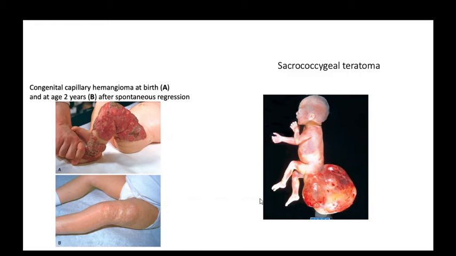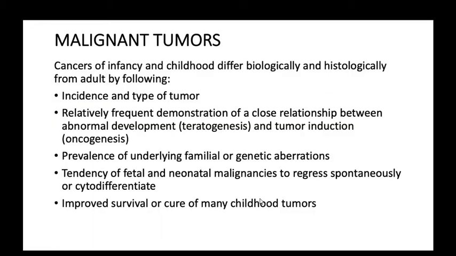Malignant tumors. Cancers of infancy and childhood differ biologically and histologically from adult cancers in the following ways. First of all, in incidence and type of tumors. I told you the mesenchymal tumors are more common than epithelial tumors in children. Then there is a relatively frequent demonstration of a close relationship between abnormal development, like teratogenesis, and tumor induction, like oncogenesis. It depends on the development.